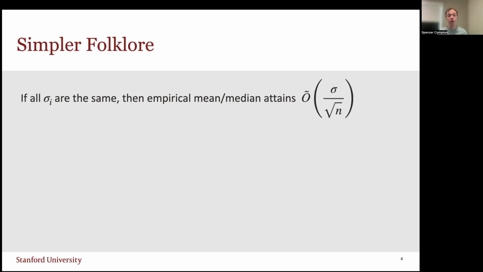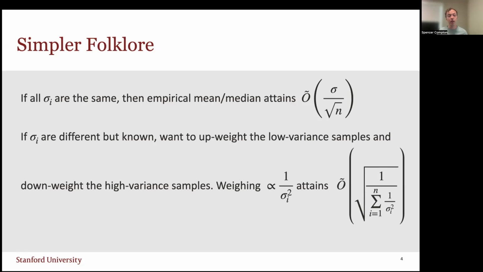As some simpler folklore to warm us up, if all the sigma i are the same, then the empirical mean and median attain rates sigma over root n. And throughout this talk, we'll use O tilde notation to suppress multiplicative log factors in n. And if the sigma i are different, but we do know them, so we know the variance of each sample, then what we'd want to do is upweigh the low variance samples and downweigh the high variance samples. And it turns out weighing things proportional to 1 over their variance attains this rate in the bottom right-hand corner.